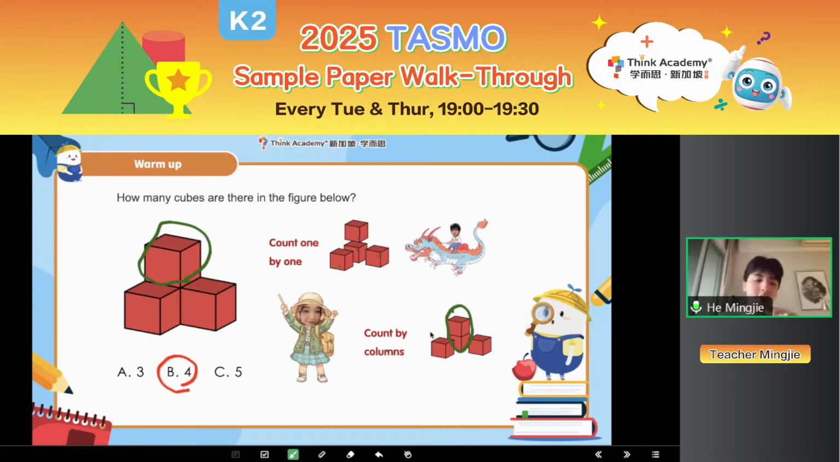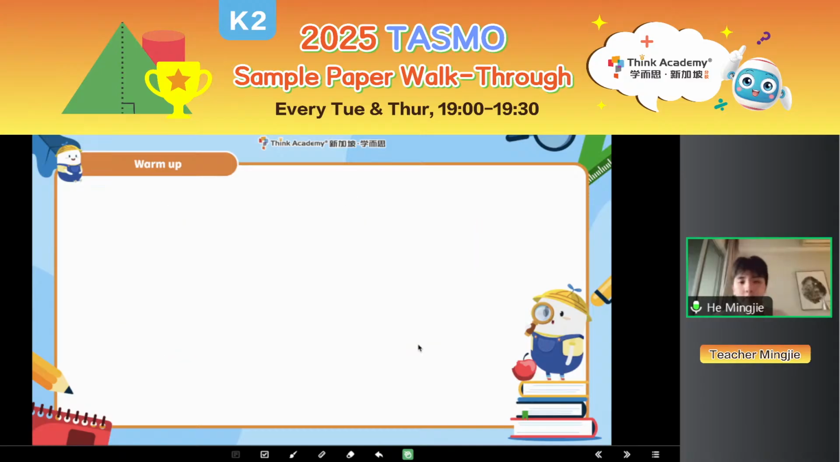So you see, if Teacher Ziyan counts by column, 1, 2, 1. Also 4 cubes, right? When you add them together, it will equal 4. It also works, right? So which one is better? I know before, when you do the questions, you all like to count one by one, right? So just imagine it all in your brain.